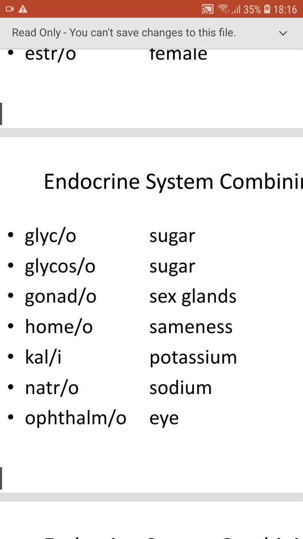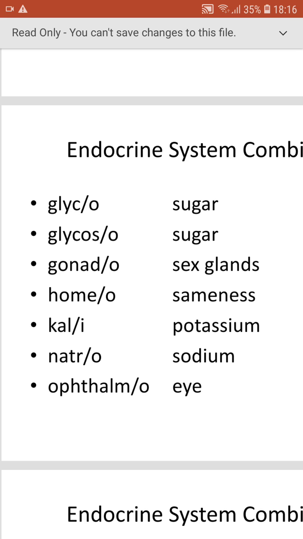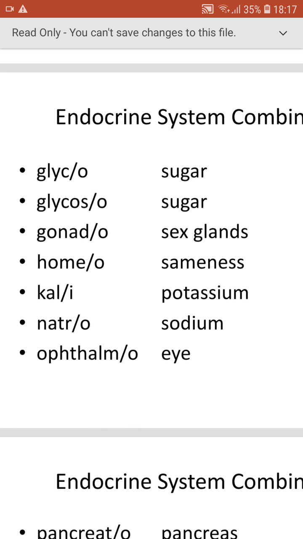Okay. So the next combining form is glyco. Glyco means sugar. So glycogen is related to sugar. A polysaccharide formed by the combining of glucose we call glycogen. And glycoso also means sugar. Gonado means sexual glands, and homeo means same.